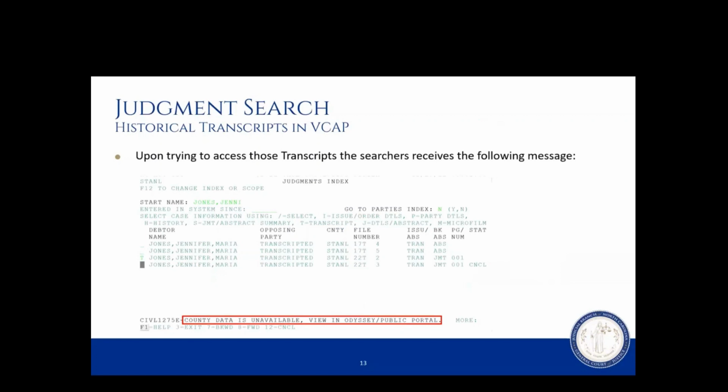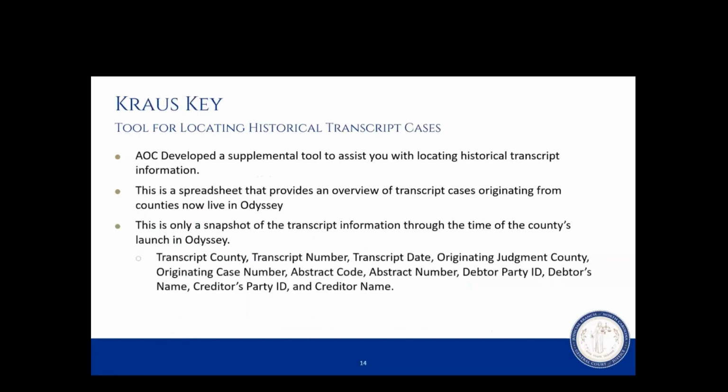So to assist with locating this information in Odyssey and in Portal, we've developed the Krause key. The Krause key is just a tool that's used for locating historical transcript cases and their associated information.